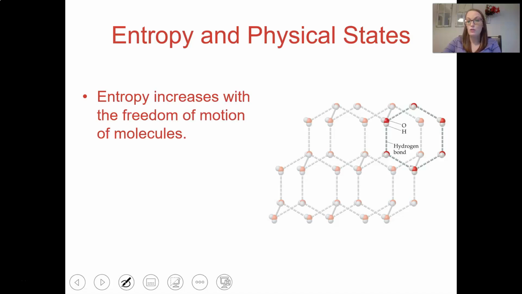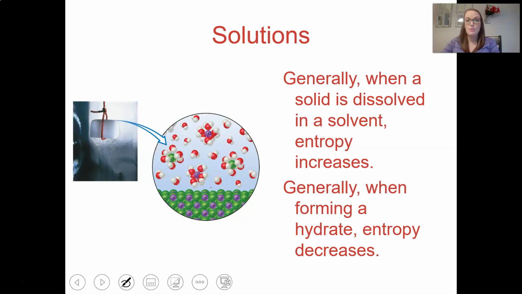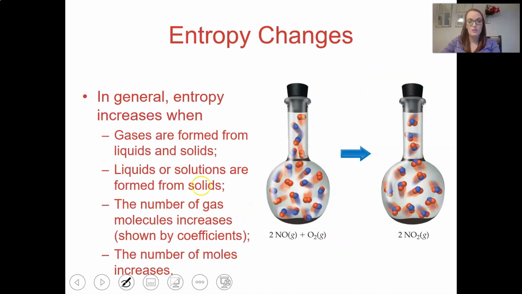Entropy increases with freedom of motion. So therefore gases have a higher entropy than liquids, which have a higher entropy than solids. Solutions, generally when the solute dissolves, entropy increases. You're going from a solid and a liquid to more randomness, more disorder. Entropy increases when gases are formed from solids and liquids, liquids or solutions are formed from solids, or the number of gas molecules increases.